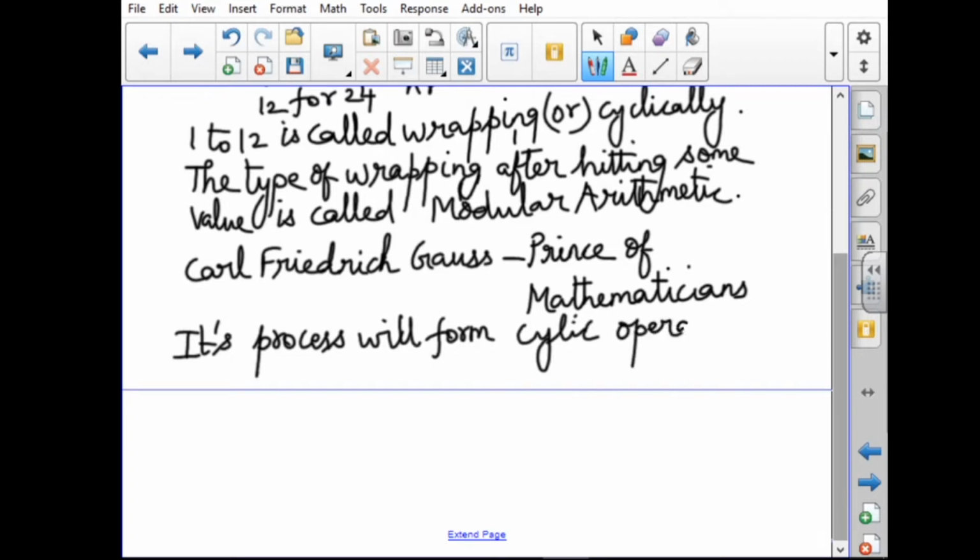That is, we won't take all the integers. After that, we will take the same numbers repeated. For example, day and night. We have so many examples in our daily life. Day first, then night. Next, we will start with day only. Day and night.